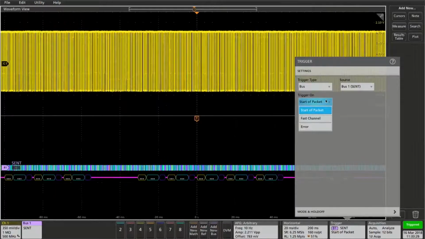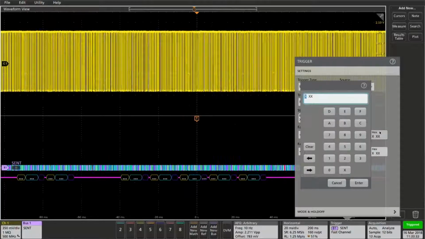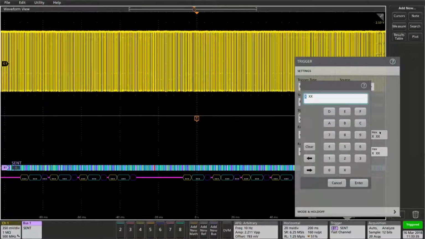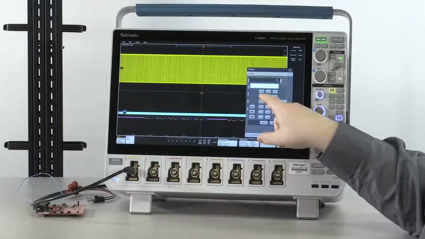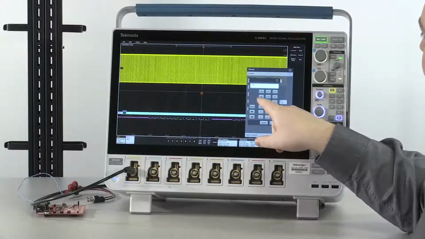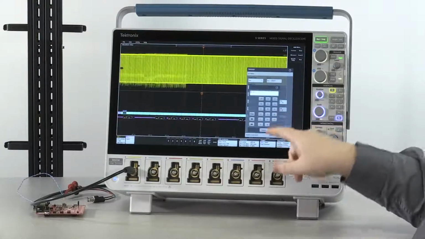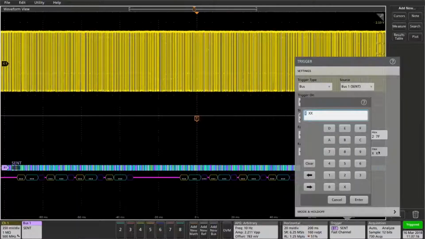I'm going to select Trigger on Fast Channel and select the hex for the first channel here. This will be 27F. I'll select the second channel and set it to C72.